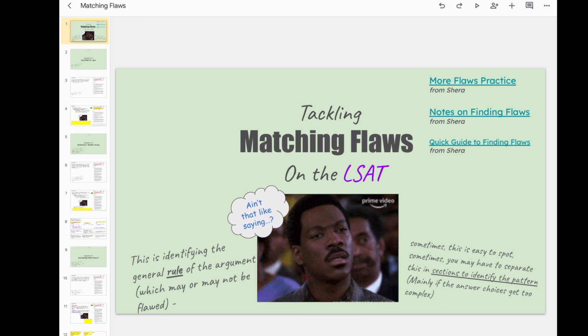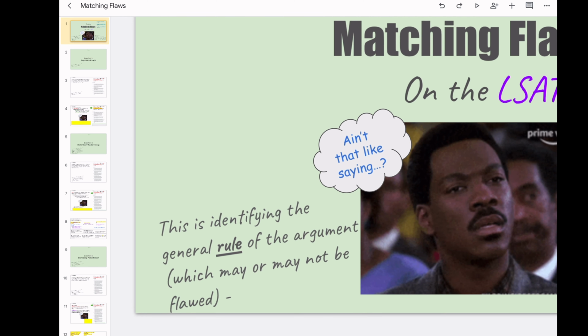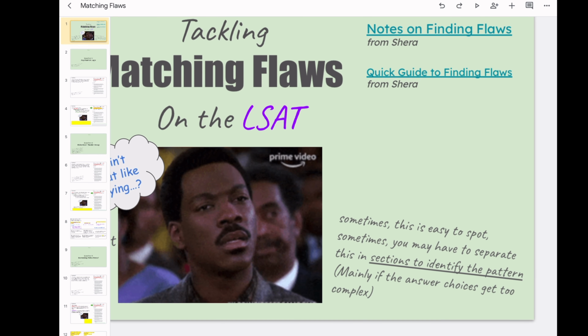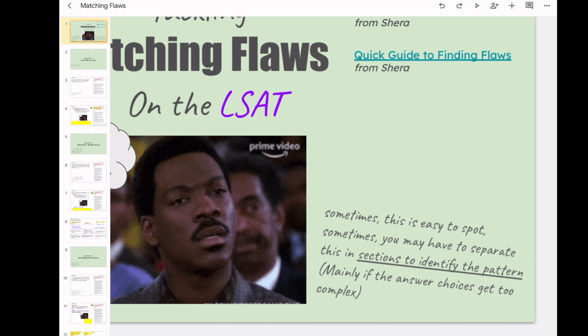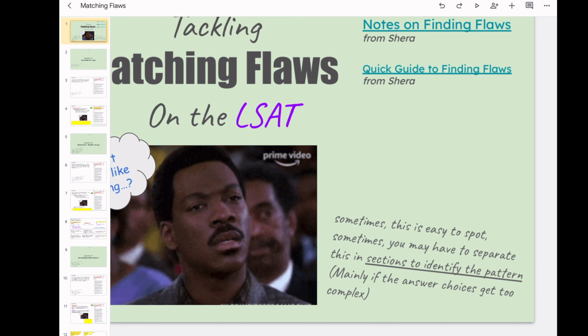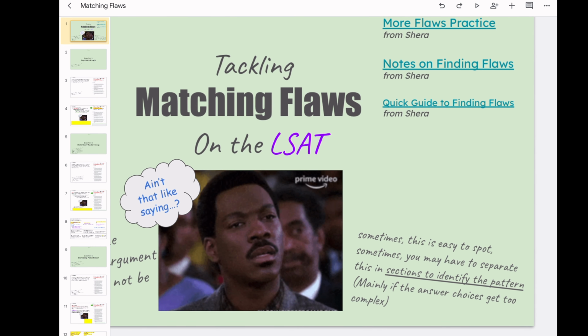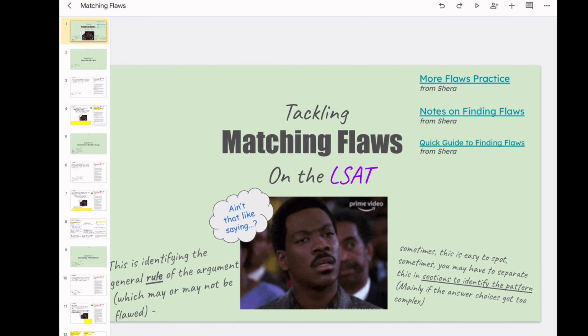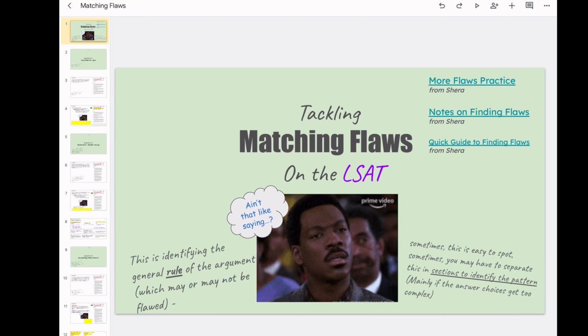Now, the issue with this is sometimes it's really easy to identify the flaw. Sometimes it's not, right? Sometimes you may have to separate the passage into sections to identify the pattern of the logic. We found it's a lot easier to find an answer choice that mimics the pattern of the logic. I'll show you what I mean.